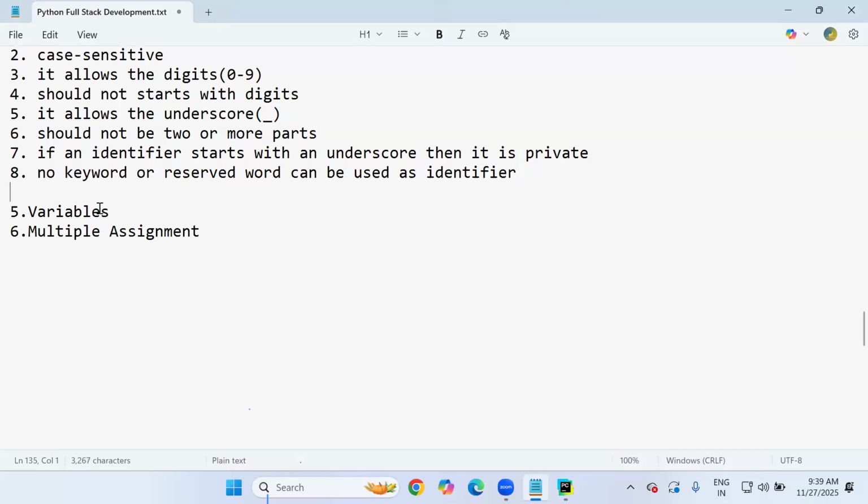Next, variables. Can you say the variable is also called an identifier? Absolutely, yes. Just now I said an identifier is nothing but a variable name, function name, class name. So a variable is also called an identifier.